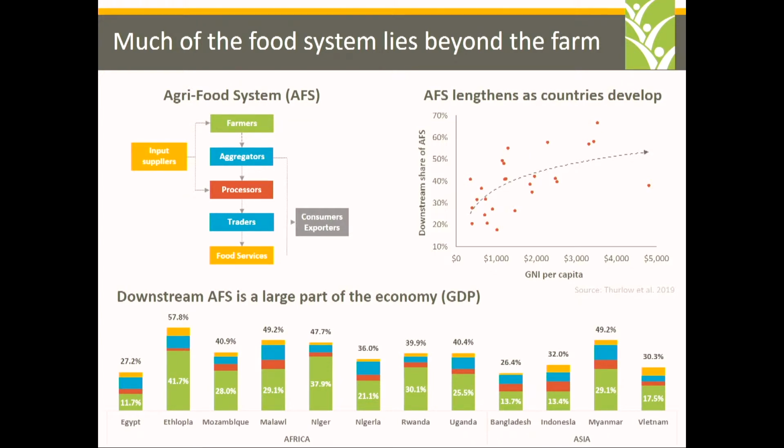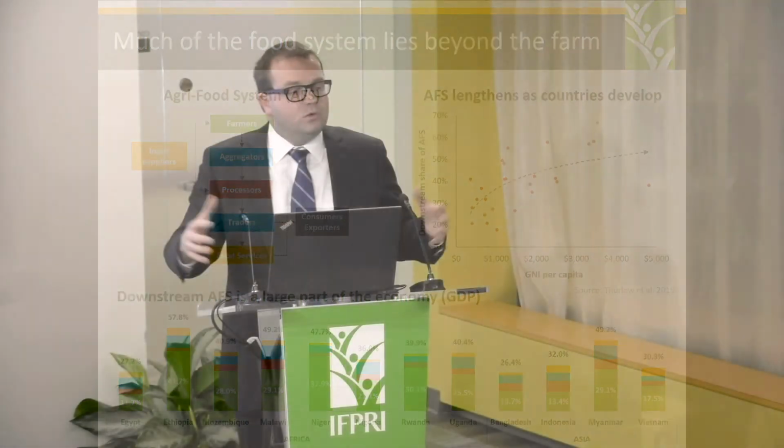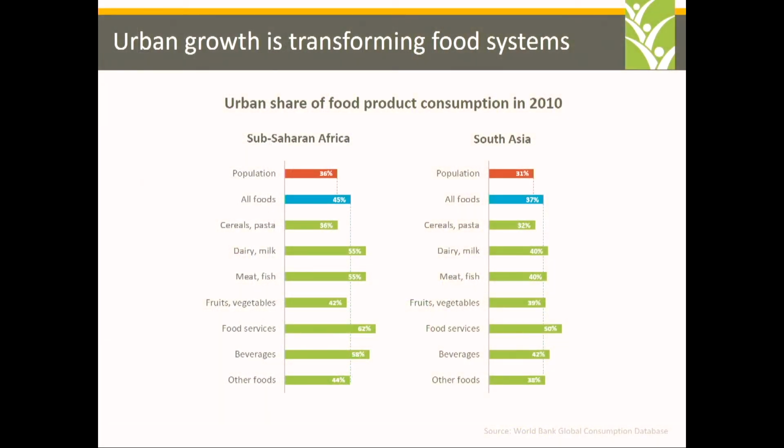And so for that reason, if we want to study urban food systems, we have to situate them within the broader economy-wide and national food system. The third fact that we would point to, and something that everyone has talked about already, is that urban growth will transform food systems and will create new opportunities within the food system, but also within rural areas and for people living in the broader urban economy.